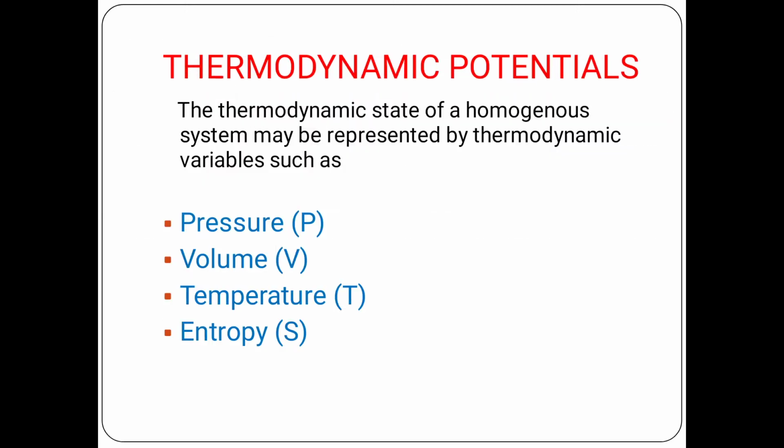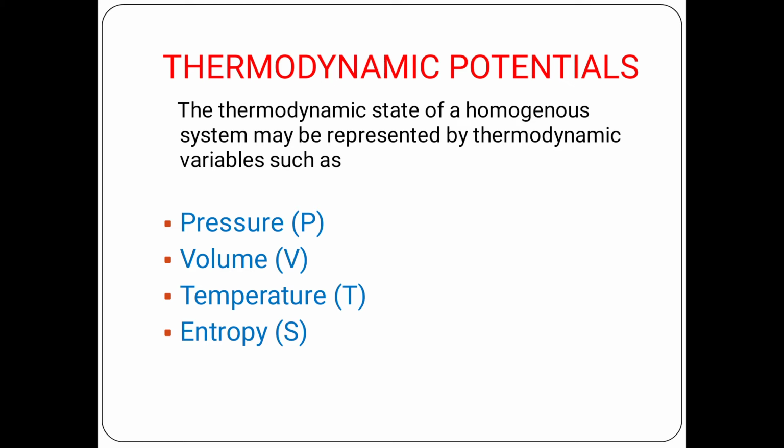The thermodynamic state of a homogeneous system may be represented by certain specific thermodynamic variables such as pressure, volume, temperature, and entropy. Pressure is denoted by P, volume is denoted by V, temperature is denoted by T, entropy is denoted by S. Out of these four variables, any two are independent variables, and when they are independent variables, the others may be considered as their functions.